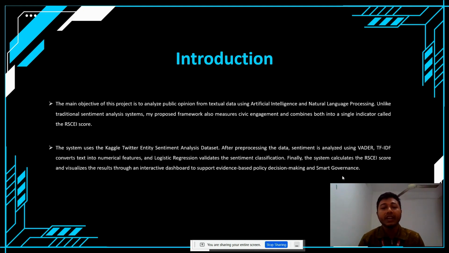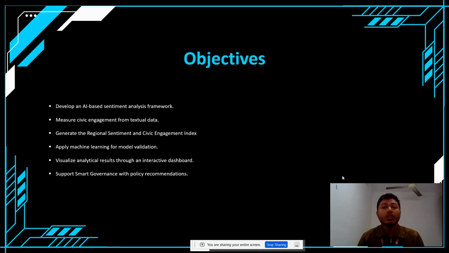After pre-processing the data, sentiment is analyzed using VADER. TF-IDF converts text into numerical features, and logistic regression validates the sentiment classification. Finally, the system calculates the RSCEI score and visualizes the result through an interactive dashboard to support evidence-based policy decision making and smart governance. These are the main objectives of this project.